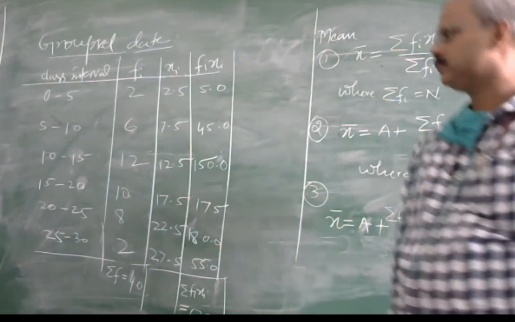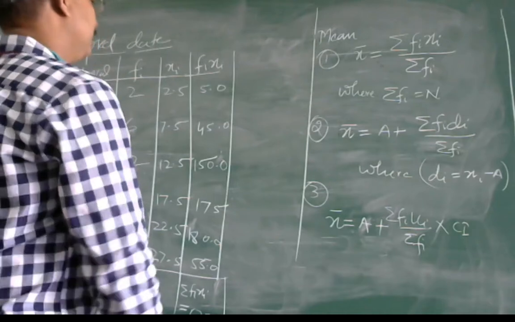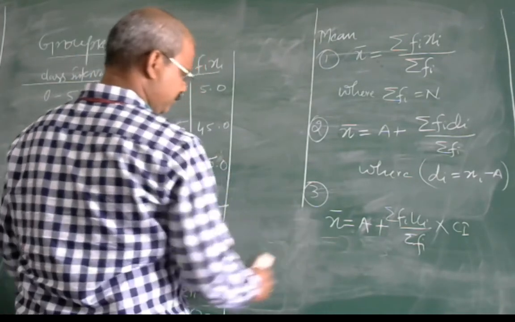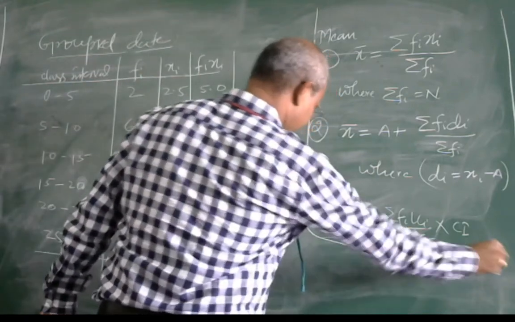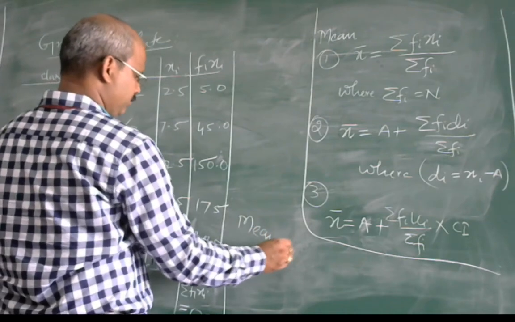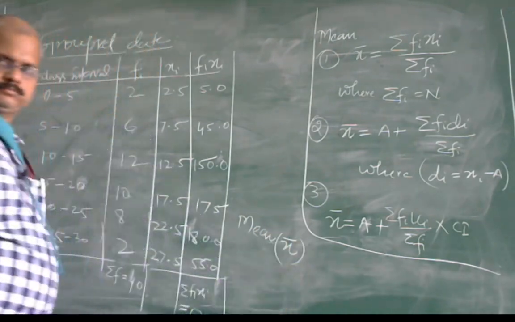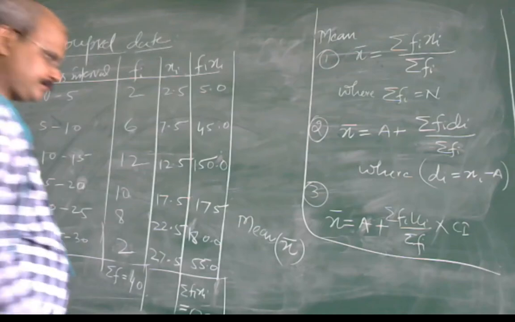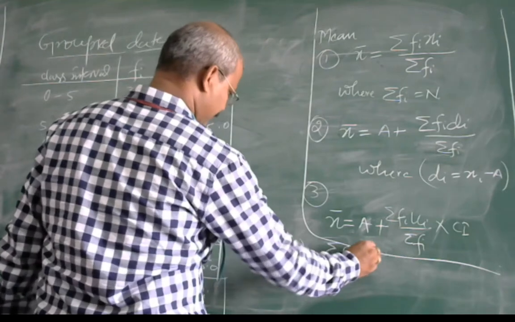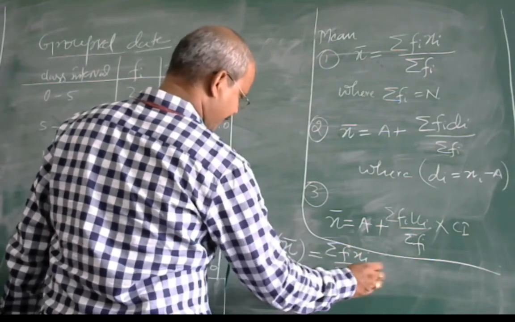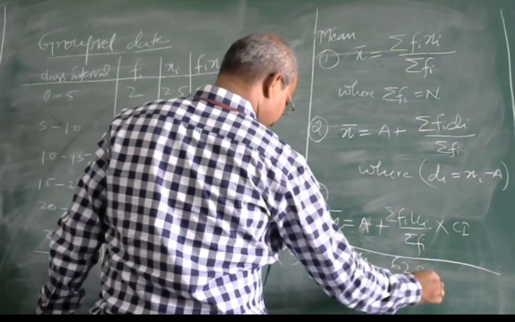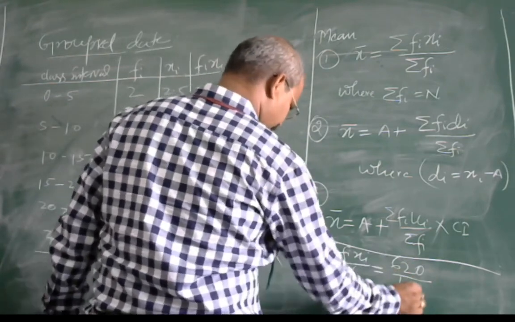So now, by the direct method, to find the mean, x bar is equal to summation fi xi upon summation fi. This means 620 upon 40.